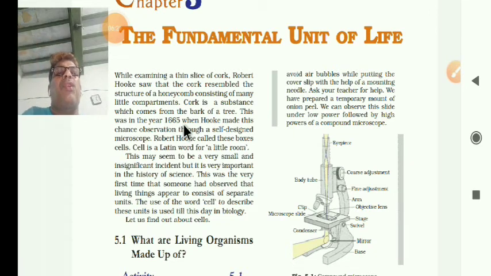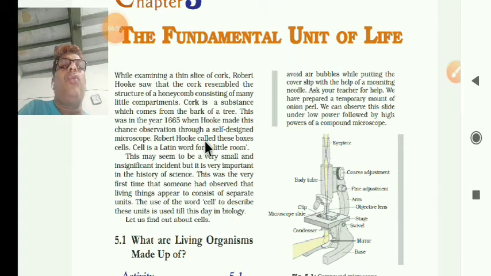So remember students, whenever you are studying but not remembering the topic, sometimes if asked who discovered the cell, then our answer should be: in the year 1665, Robert Hooke made this chance observation through a self-designed, old microscope.